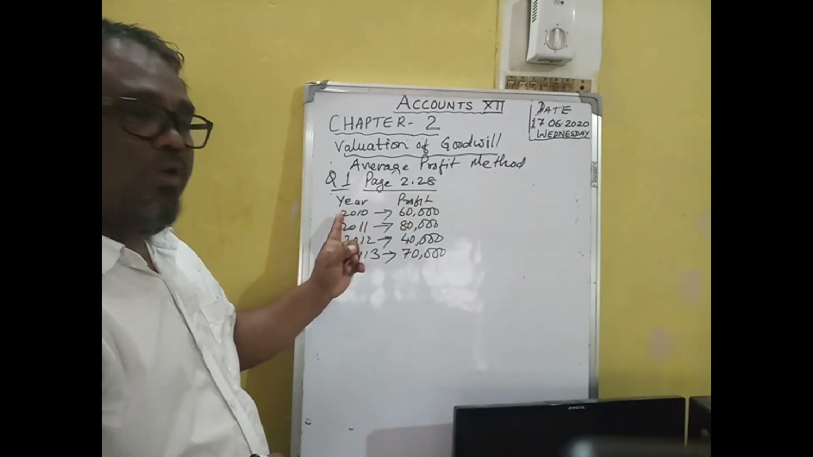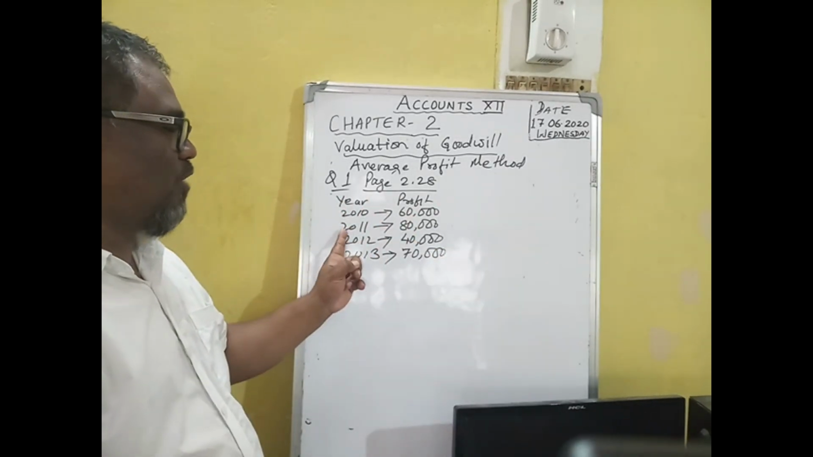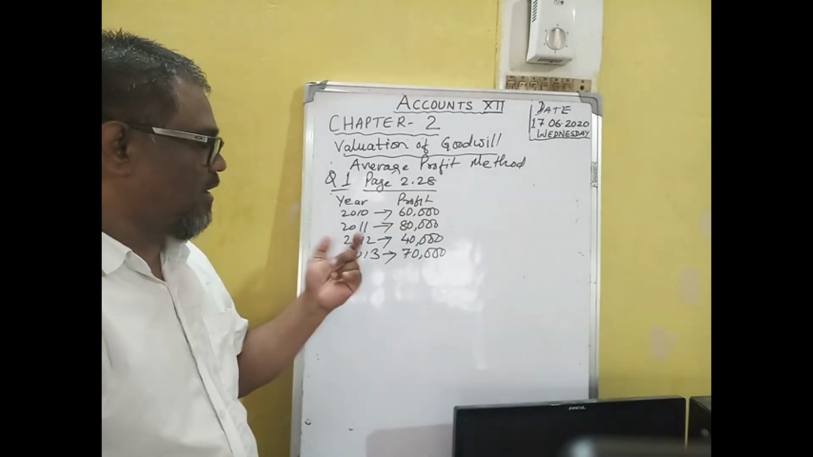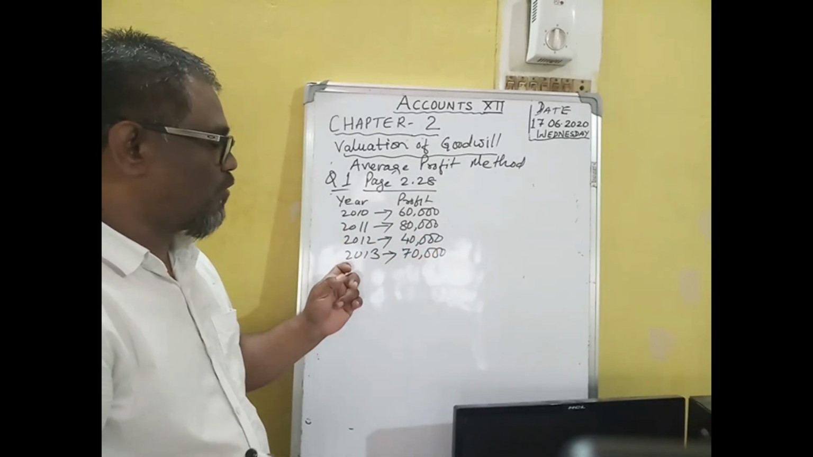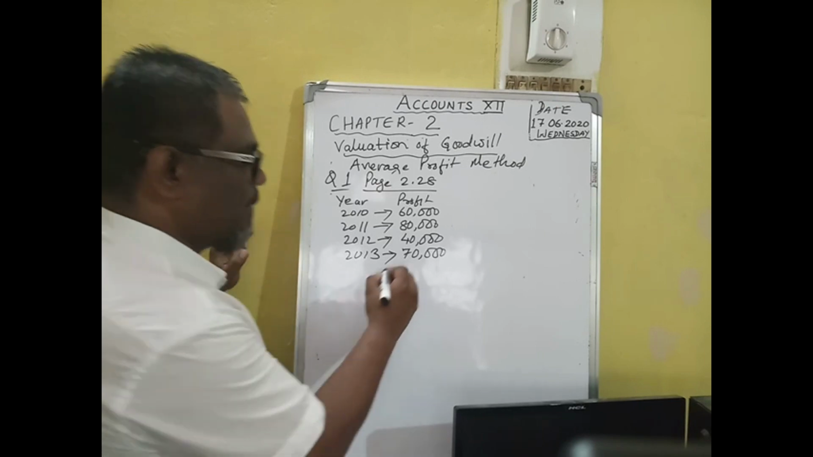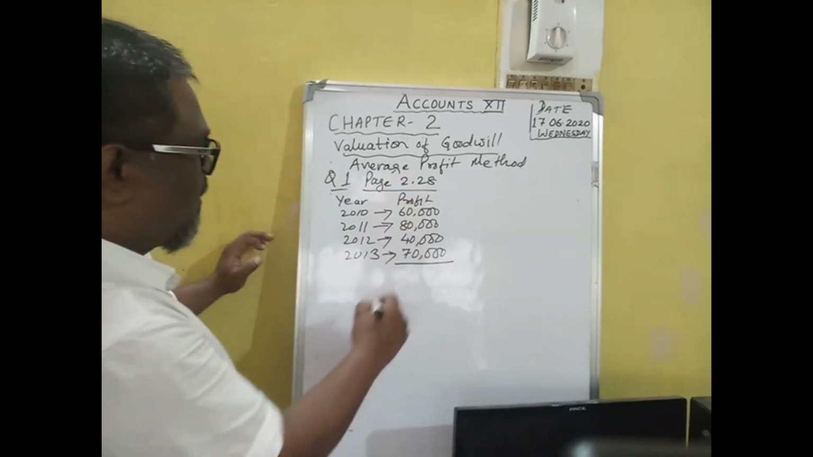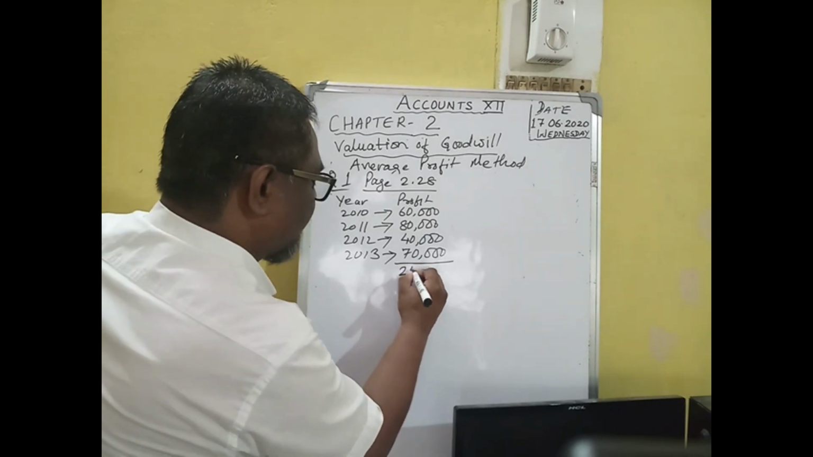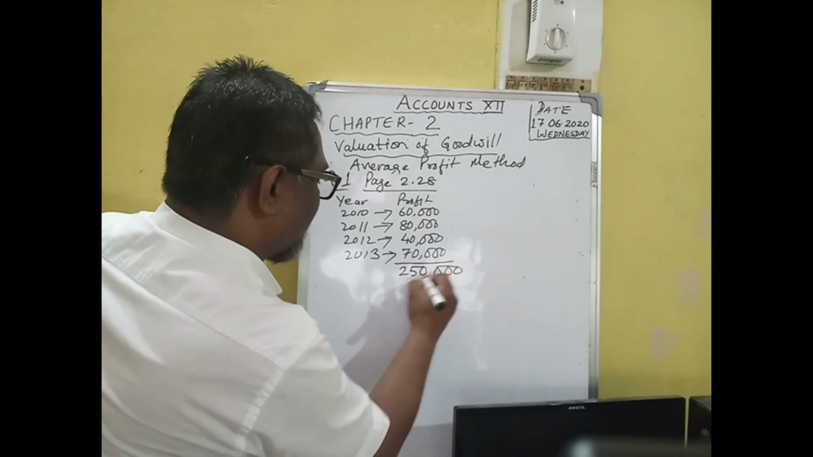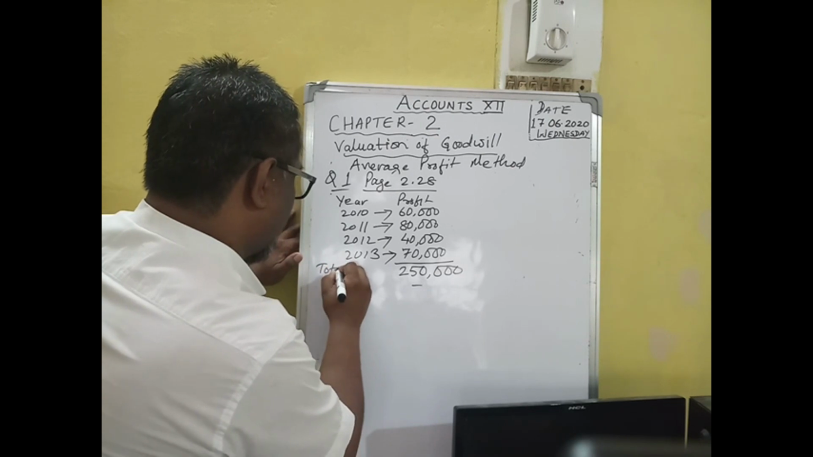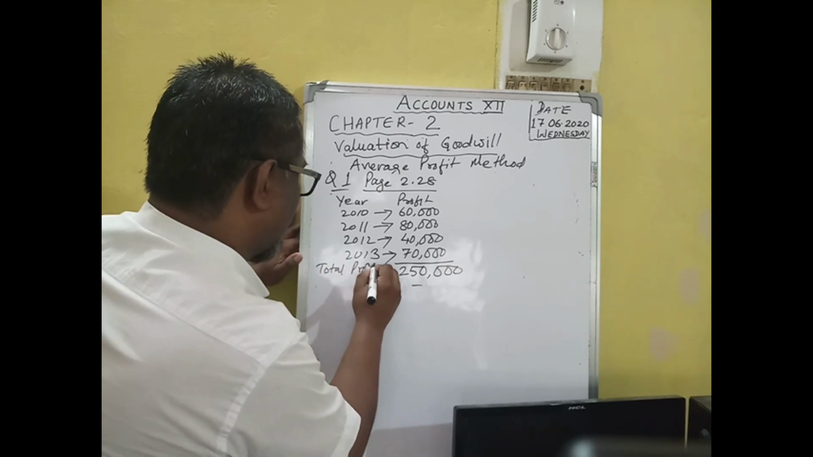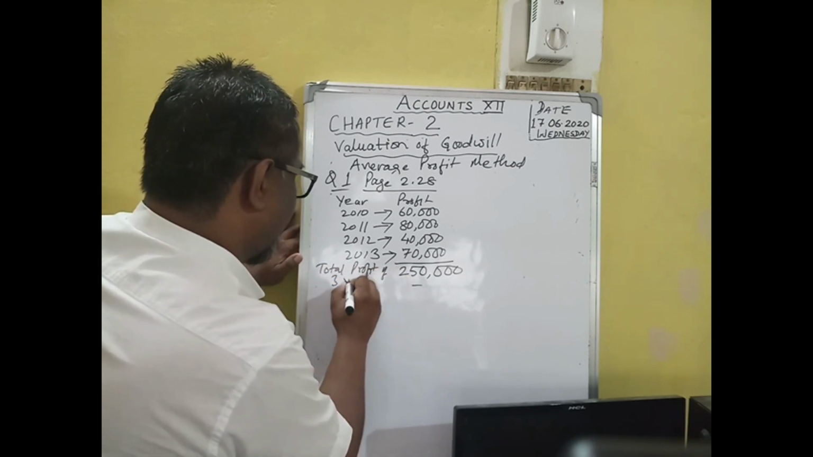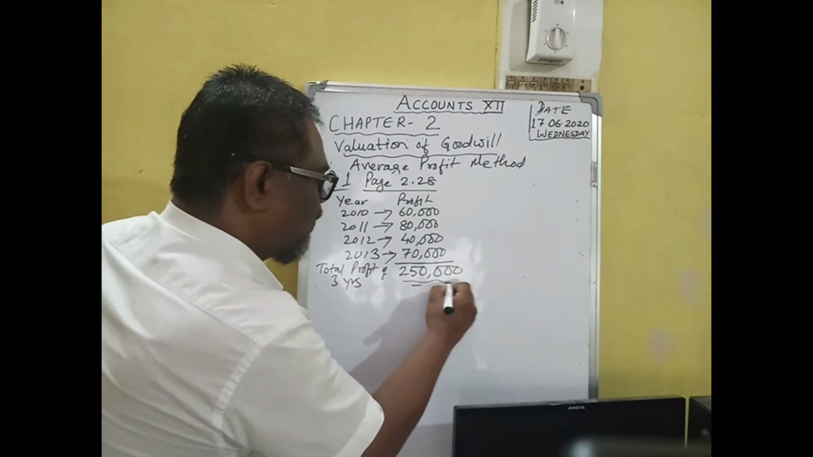Year-end profit: in the year 2010, the profit is 60,000; in 2011, 80,000; in 2012, 40,000; in 2013, 70,000. The total profit of these four years, 1, 2, 3, 4, is 2,50,000. So 2,50,000 is the total profit of the four years.